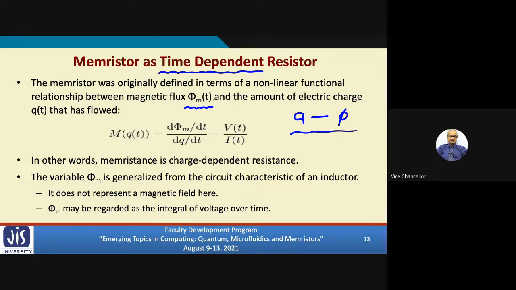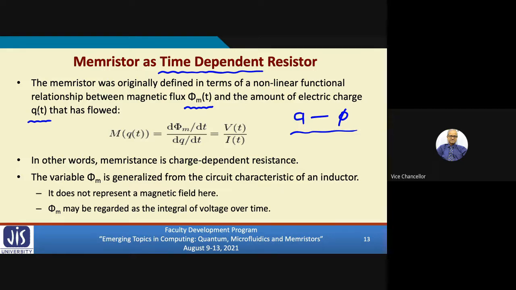So with time, the flux changes. And when I apply a voltage, some current is flowing through the device, right? What is current? Current is nothing but a flow of charge. Some charge is flowing across the device, because of which current is flowing. This charge is also a function of time, because the same voltage you are not applying at all times. So the amount of charge which is flowing can also vary.